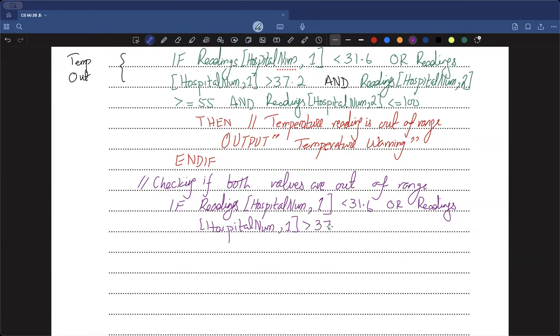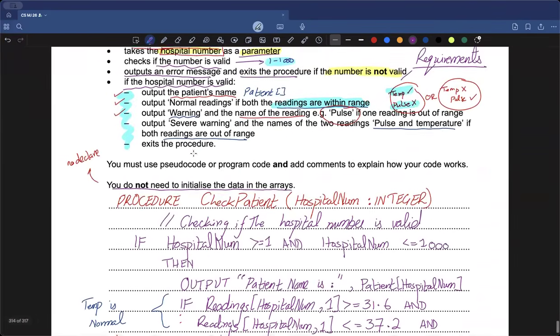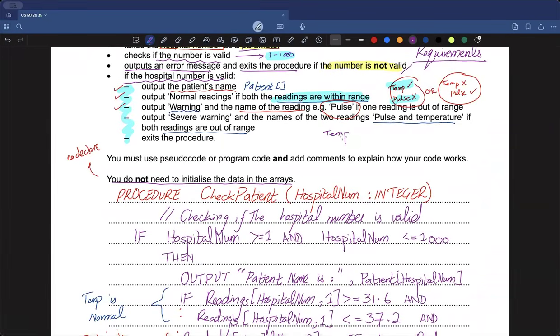This means my temperature is incorrect. So I want that both my temperature is out, so temp is cross, and also my pulse is cross. So I don't want an or in this case, I want both of them.